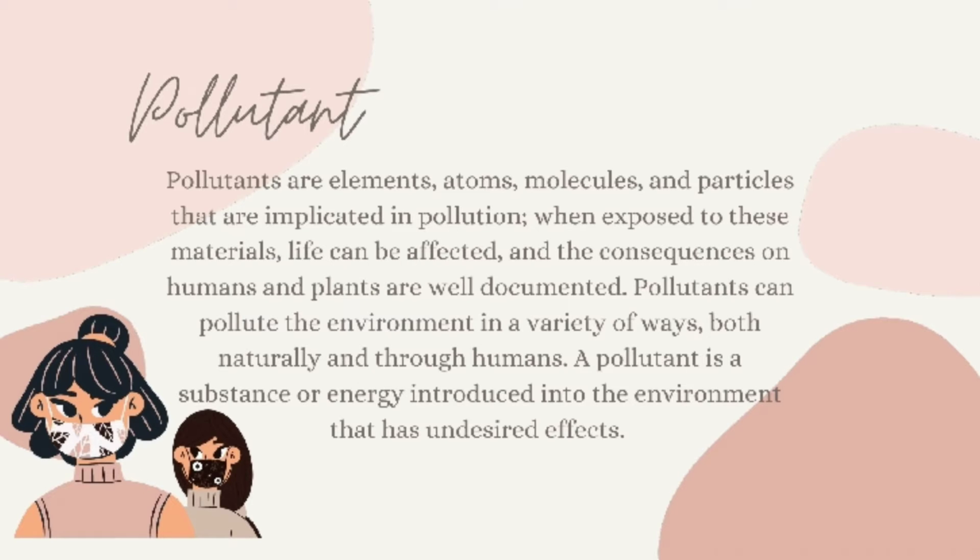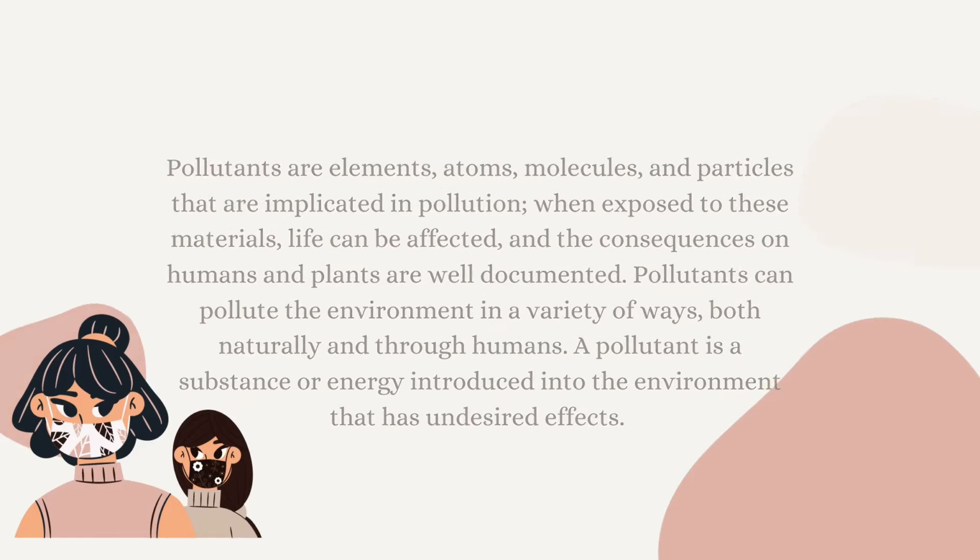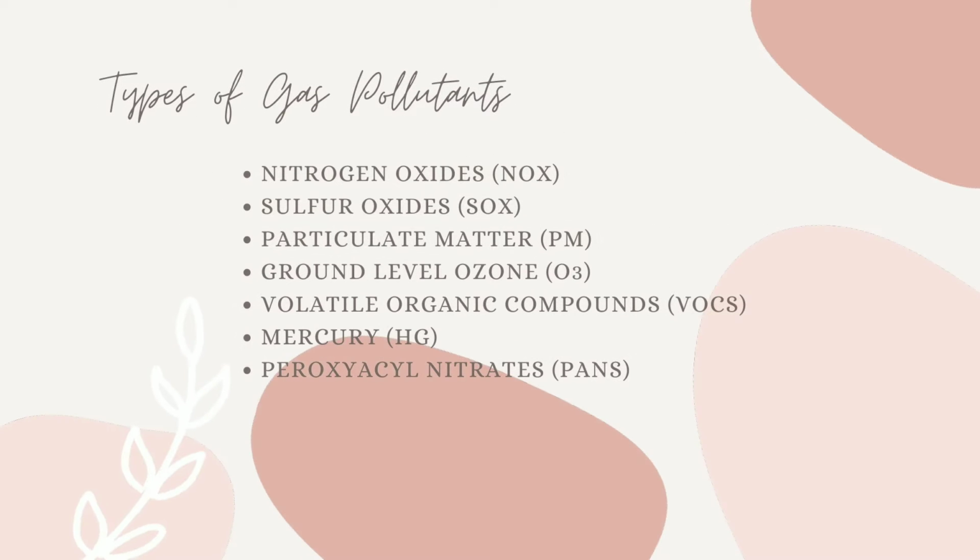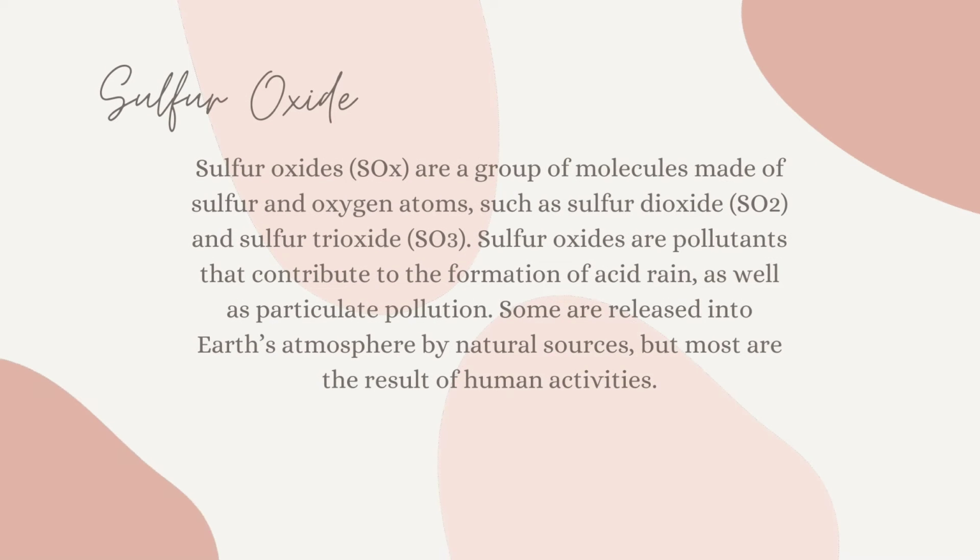Pollutants can pollute the environment in a variety of ways, both naturally and by humans. A pollutant is a substance or energy introduced into the environment that has undesired effects. Some examples of pollutants are nitrogen oxides, sulfur oxides, particulate matter, ground-level ozone, volatile organic compounds, mercury, and peroxyacyl nitrates. Now, I am going to discuss my chosen gas pollutant molecule, the sulfur oxides.